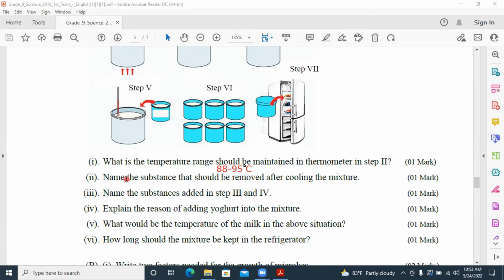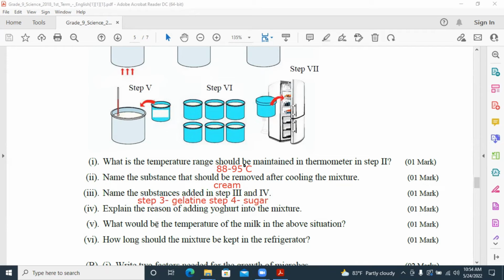Question number 2. Name the substance that should be removed after cooling the mixture. The substance we have to remove is the cream. Name the substance added in step 3 and 4. In step 3, we are adding gelatin. And in step 4, we are adding sugar.